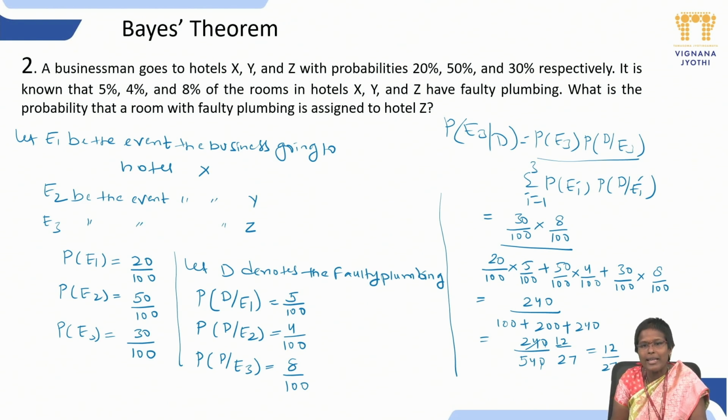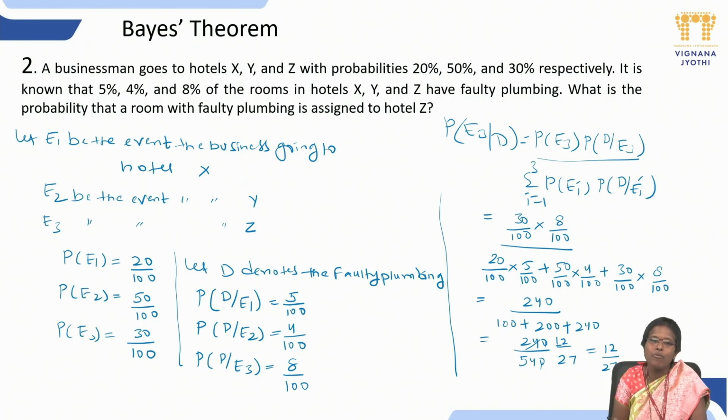In the case of hotel X and Y, we just have to change the numerator values. If they ask for hotel Z, in the numerator we place 20 by 100 into 5 by 100, and the remaining part in the denominator is the same.